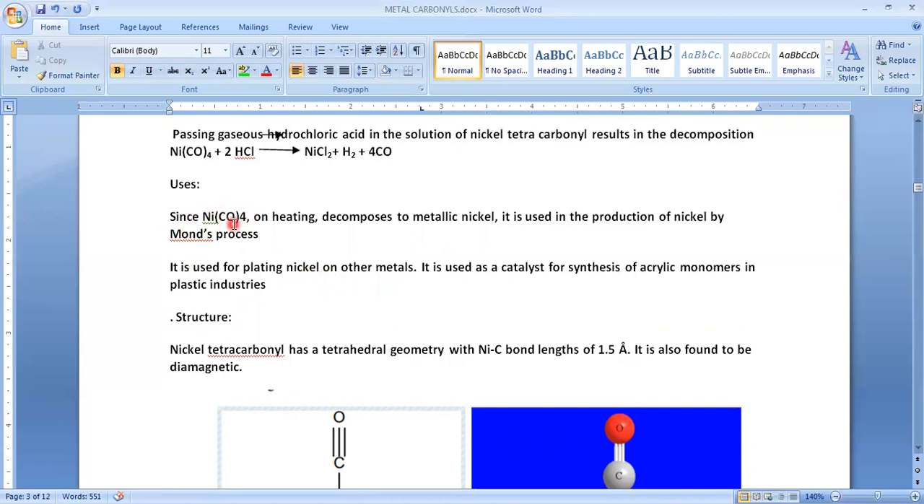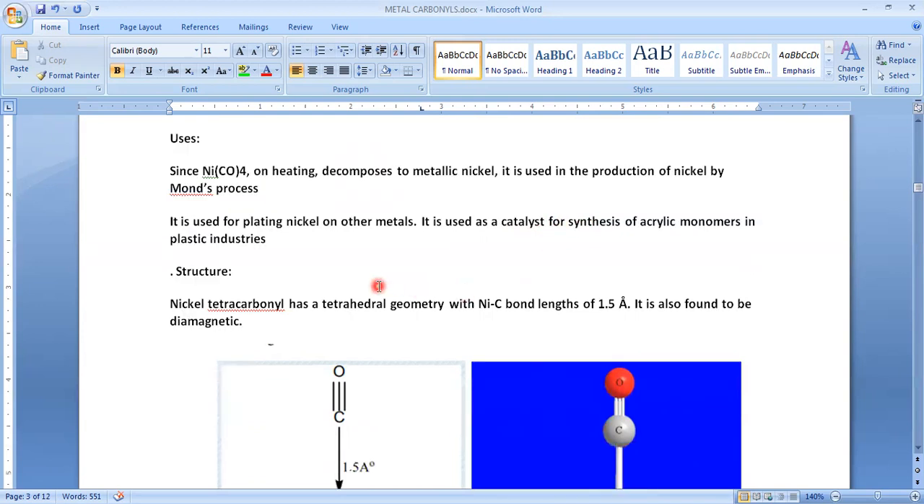For that purpose we use nickel carbonyl, and it is also used as a catalyst in the synthesis of acrylic monomers in the plastic industries. Acrylic monomers means single molecules, and by combining the single molecules we prepare a polymer. In the preparation of that acrylic polymer, we generally use nickel carbonyl as a catalyst.